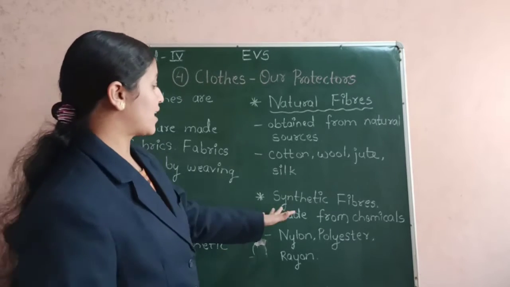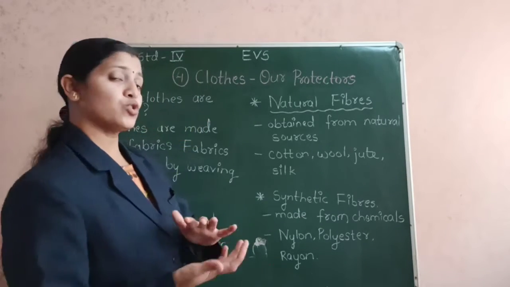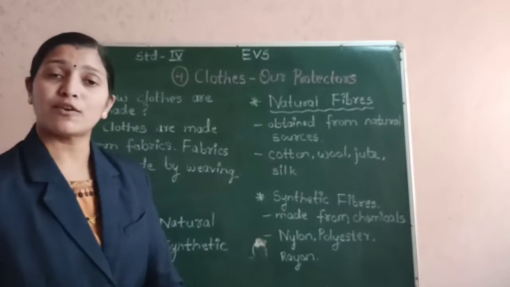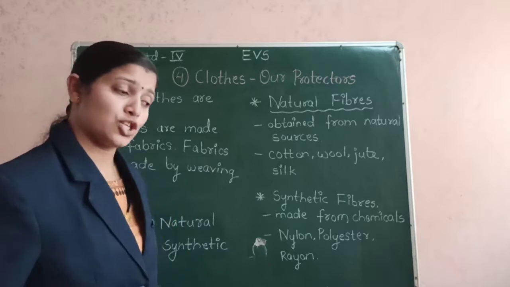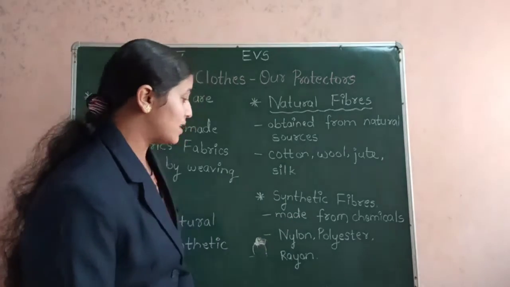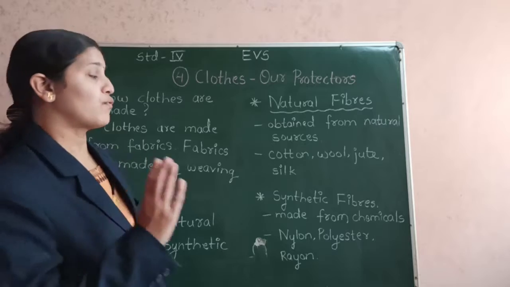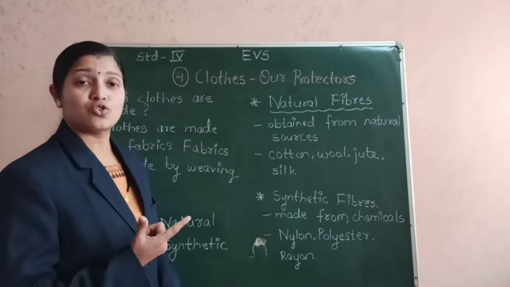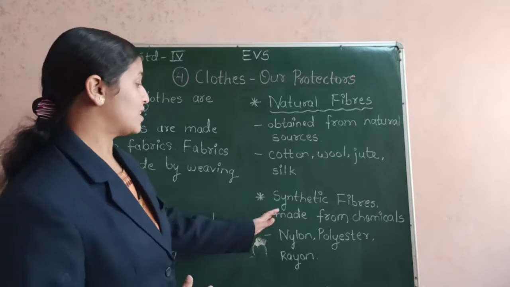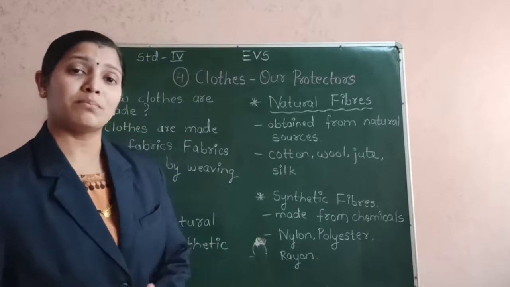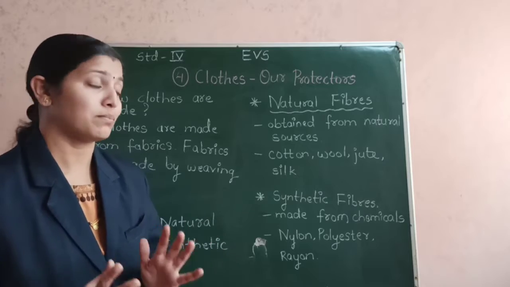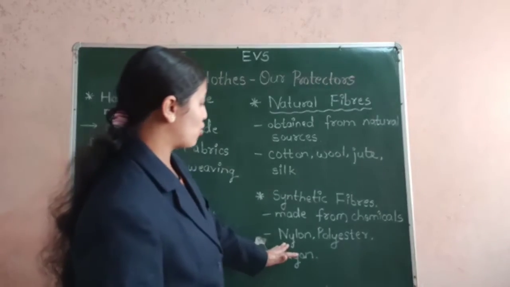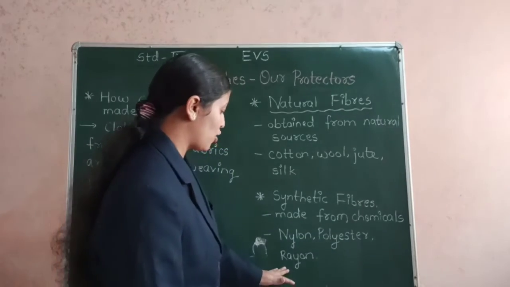The next, that is the second type of fibers that are used by human beings, is synthetic fibers. As I told you, these synthetic fibers we do not get from the nature, but they are made from various types of chemicals, and it is human made. It is not present in the nature. The names of some synthetic fibers are nylon, polyester and rayon.